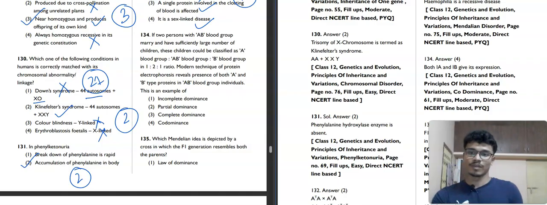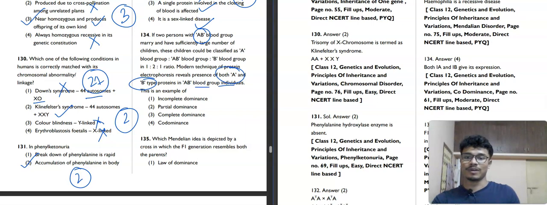Let's read this. If two parents with AB blood group marry and have a sufficiently large number of children, the children could be classified as A blood group, AB blood group, B blood group in 1:2:1 ratio. Modern technique of protein electrophoresis reveals that both A and B type of protein are present in an AB blood group individual.